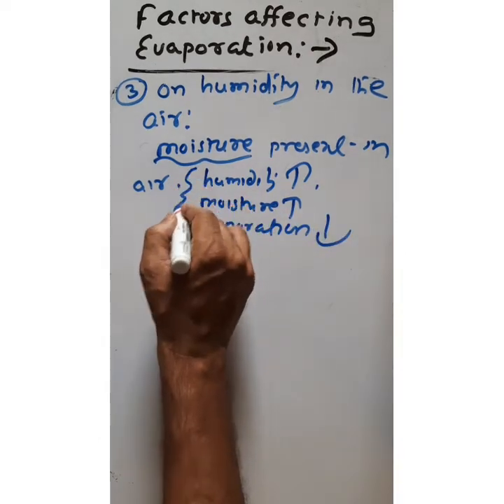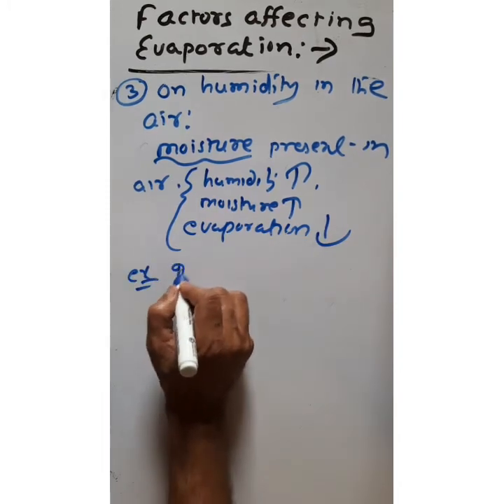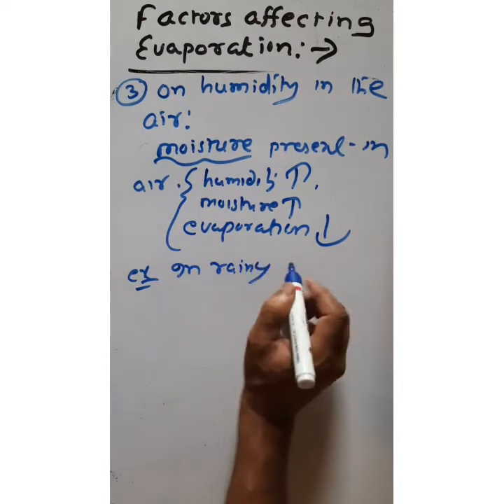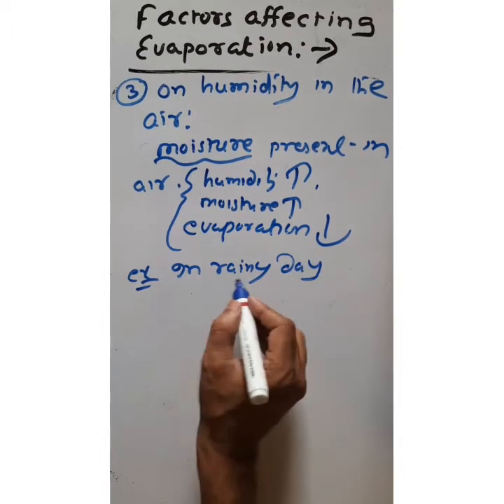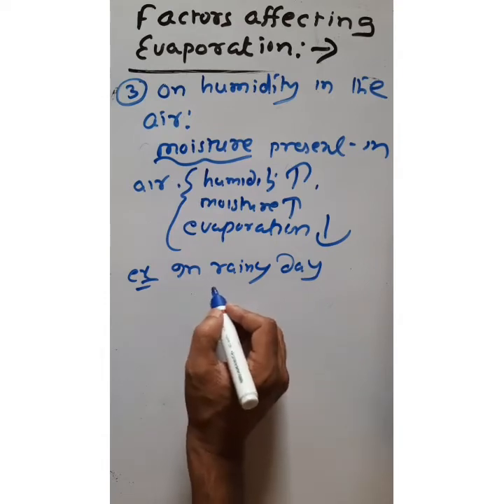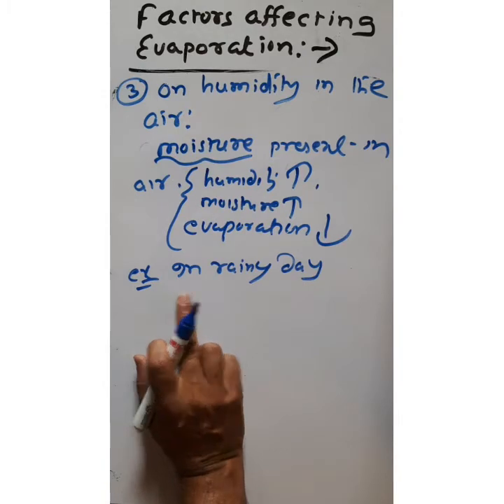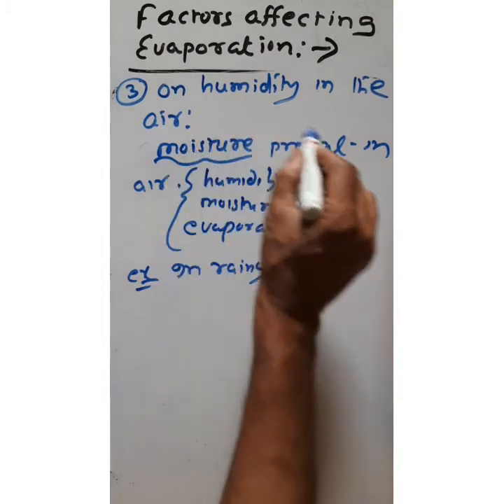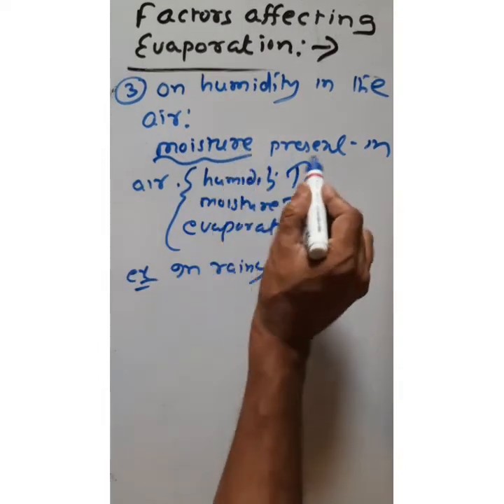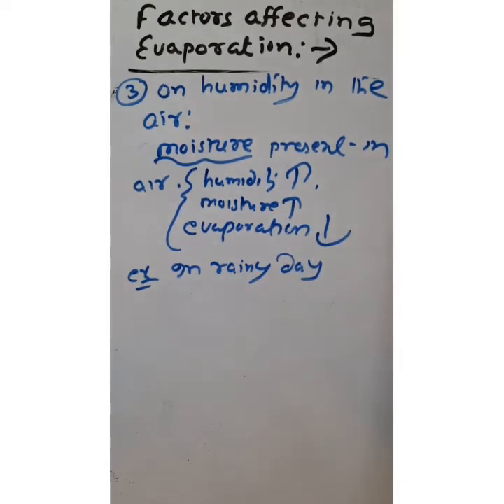So with increase in humidity, the evaporation decreases. Example, on a rainy day, the humidity is very large. So on a rainy day, cloth does not dry easily due to large humidity. A question may come: on a rainy day, why does the cloth not dry easily? Because on a rainy day, the surrounding contains more moisture, that is, humidity is more. If humidity is more, evaporation is less.